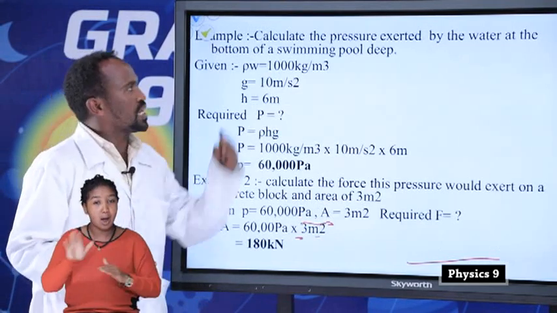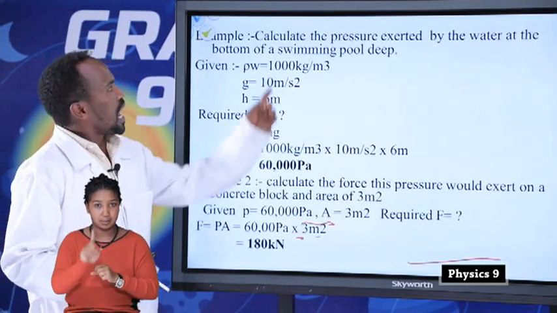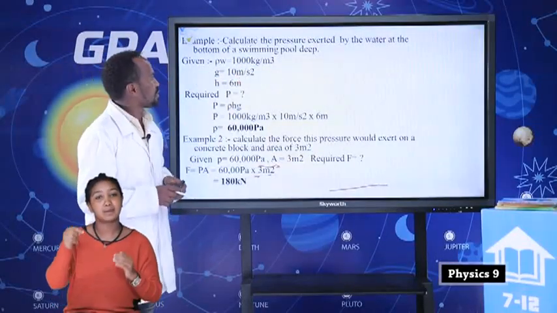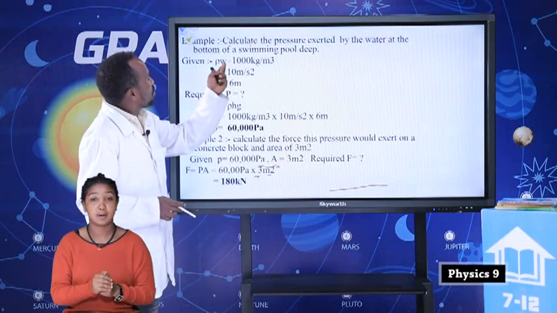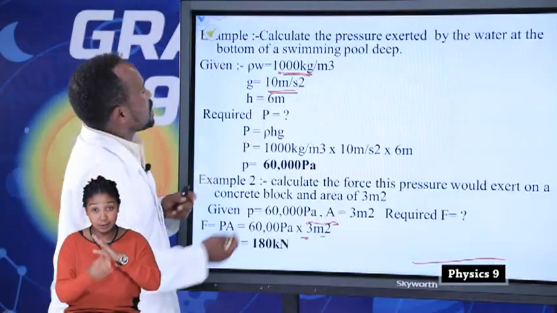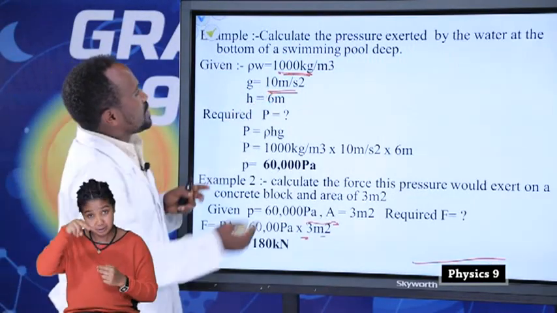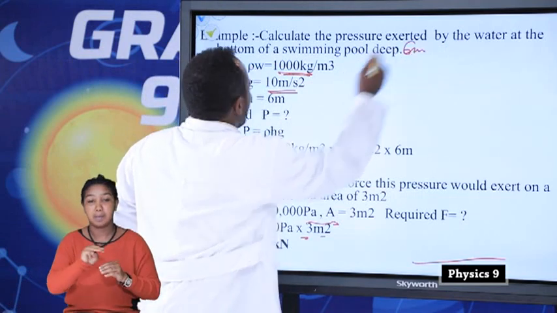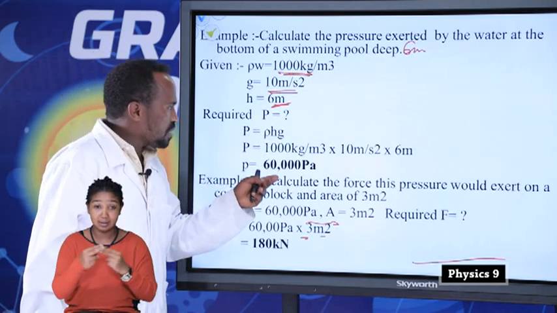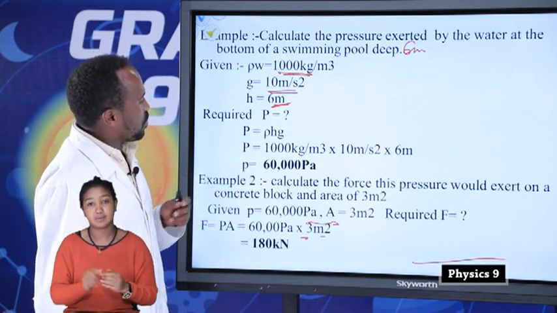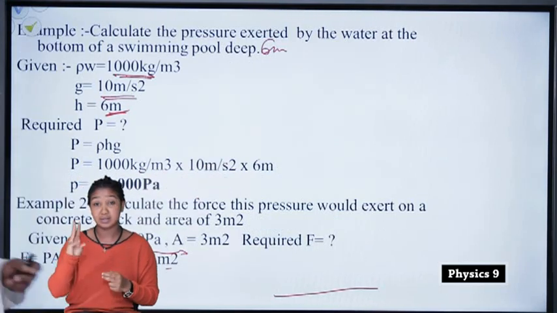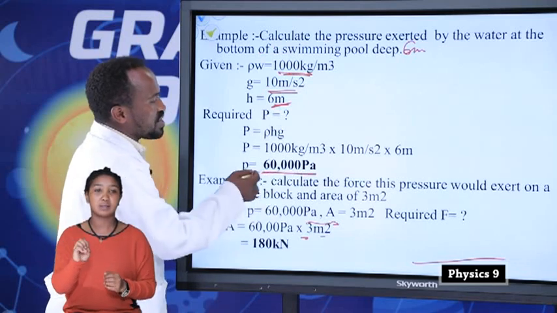The next one is how to calculate the value of the pressure. Calculate the pressure exerted by the water at the bottom of the swimming pool depth. For example, density of water is equal to 1,000. Gravitational acceleration is how much? 10 meters per second squared. Now the depth is 6 meters. Therefore, pressure is equal to density times depth times gravitational acceleration. Therefore, 1,000 kilograms per meter cube times 10 times 6 meters is equal to 60,000 Pascal.